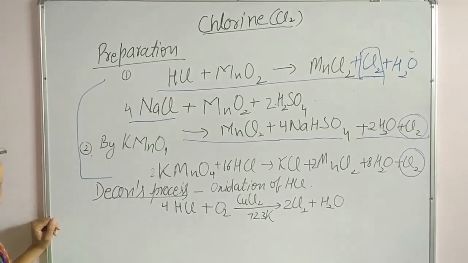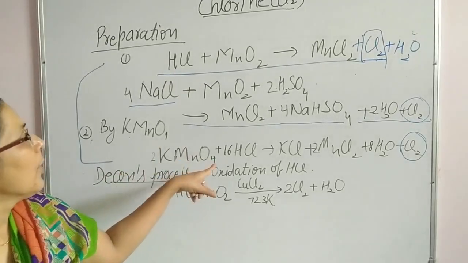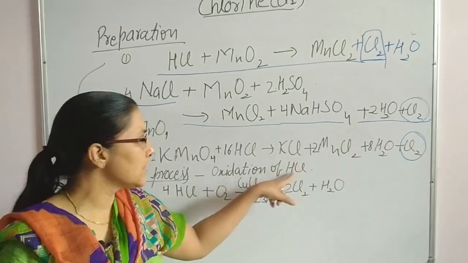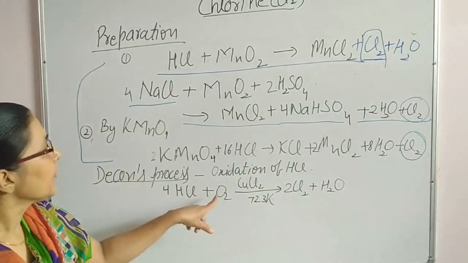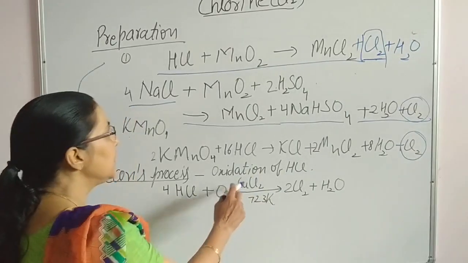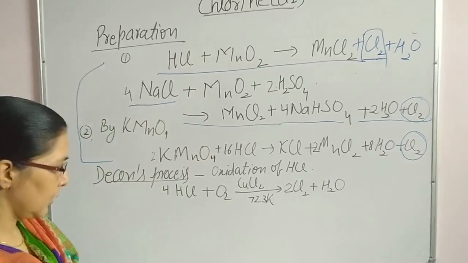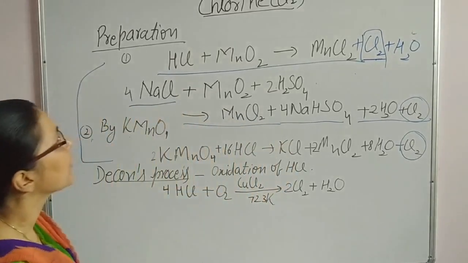Now the next industrial process is the Deacon process. In the Deacon process, oxidation of HCl is carried out. HCl is directly heated with oxygen gas at 273 Kelvin in the presence of CuCl2. Then there will be formation of chlorine gas and water.